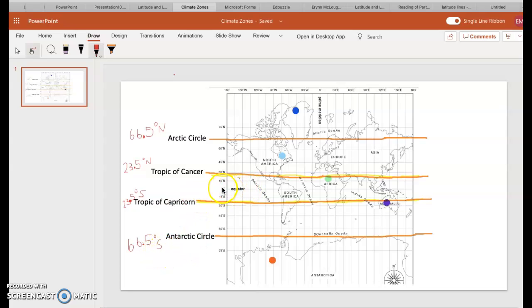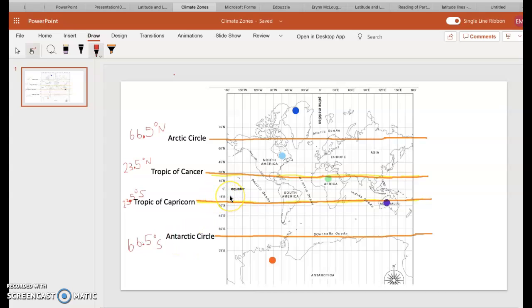So if we're at the equator and we go north to 23.5 degrees north, we're at the Tropic of Cancer. If we go up to 66.5 degrees north of the equator, we're at the Arctic Circle. I'll go back to the equator, start at 0. If we go down south, 23.5 degrees south, we're at the Tropic of Capricorn. And if we go down 66.5 degrees south of the equator, we're at the Antarctic Circle.